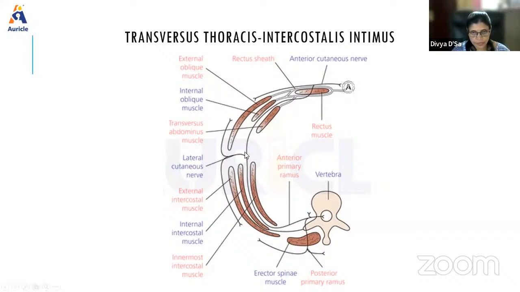It arises from the upper lip of the costal groove of the rib above and is inserted into the inner lip of the upper border of the rib below. So it arises from the rib above and gets inserted to the rib below. Basically, it helps to elevate the ribs during inspiration.